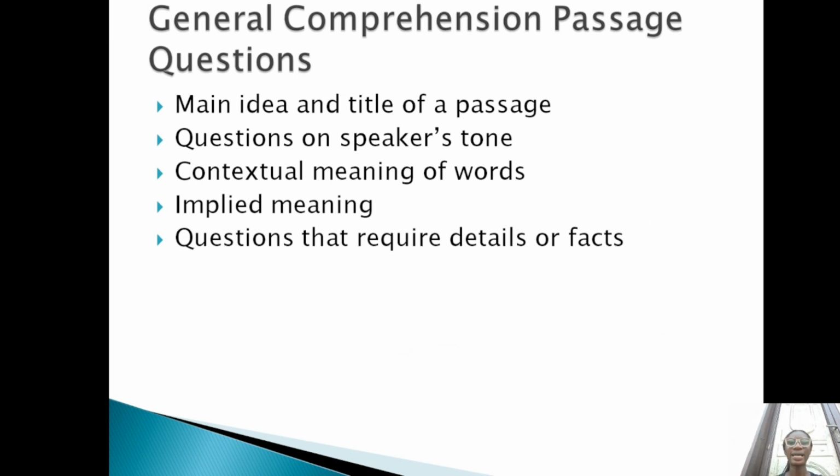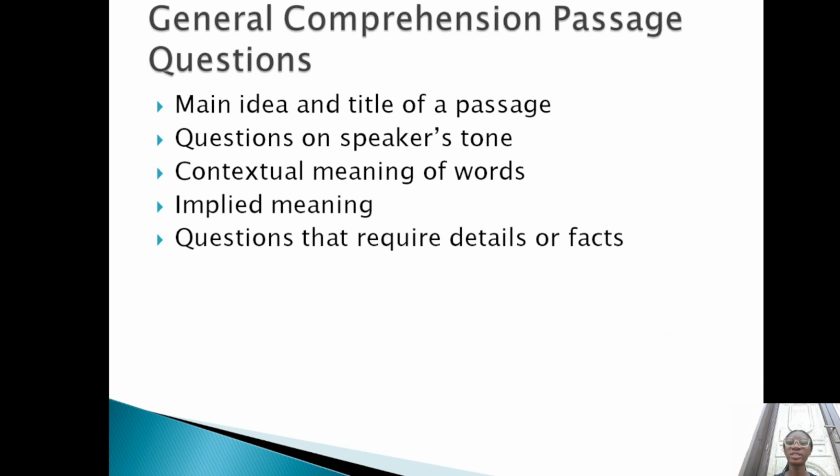So now let's look at some of the general comprehension passage questions we may find in our exams. Firstly, there are questions that require you to look for the main idea and title of a passage. Some of these questions are centered on the theme. What is the speaker's general idea? Some other questions are on the speaker's tone. So now you're to discern the speaker's attitude. Is it speaking from a concerned tone? Is it a non-committal voice? Is the speaker annoyed? What type? So you're discerning the speaker's attitude from what you've read.